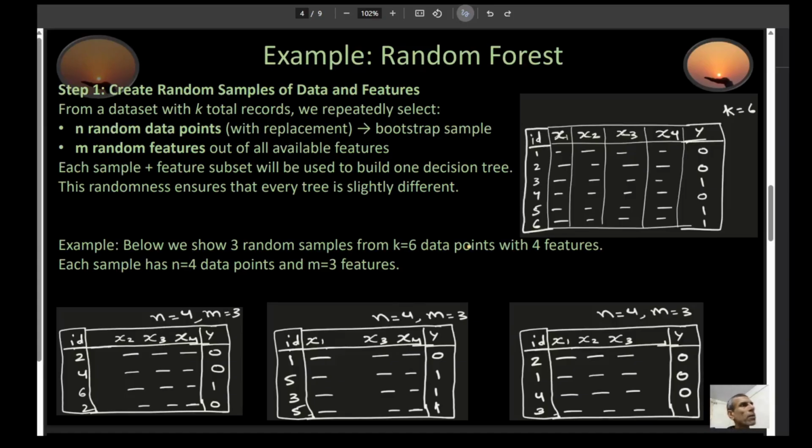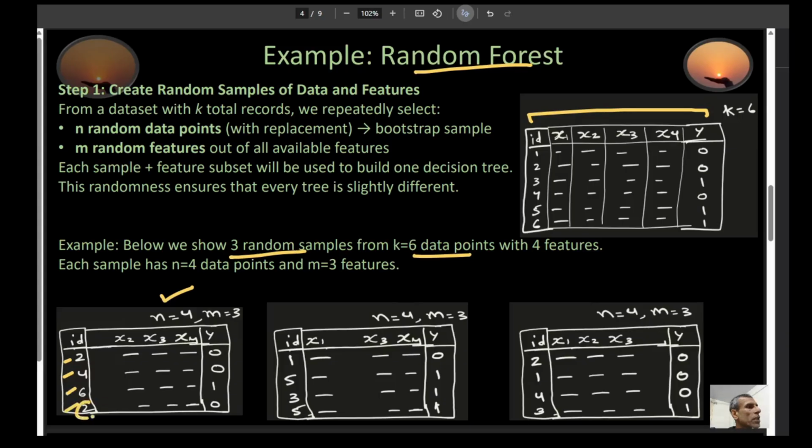So a very good example of bagging is random forest. And the idea is very simple. Suppose you have this data set right here with only 6 data points. And suppose we want to create 3 models. So in this case, I'm going to create 3 random samples from 6 data points. And let's say I want to have only 3 features. So in this case, the first data set that I'm going to select would be 2, 4, 6, 2.